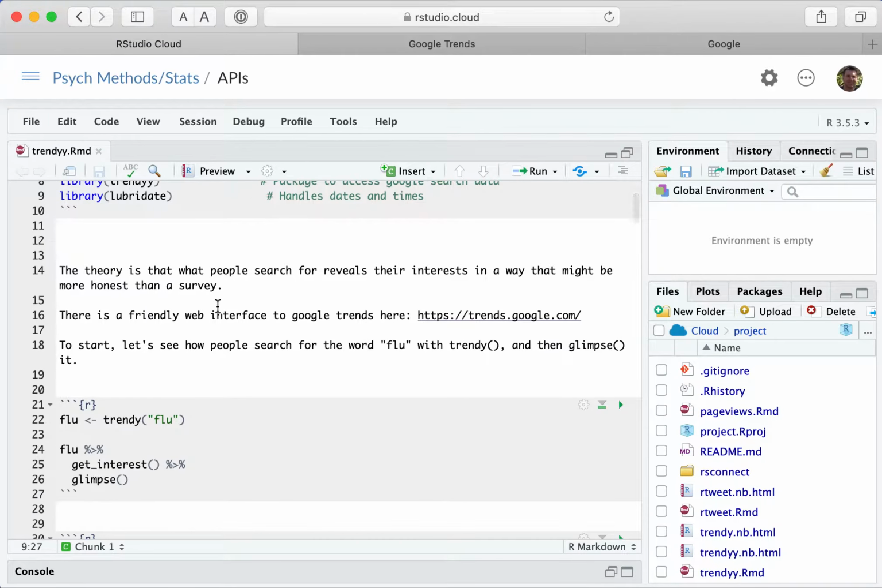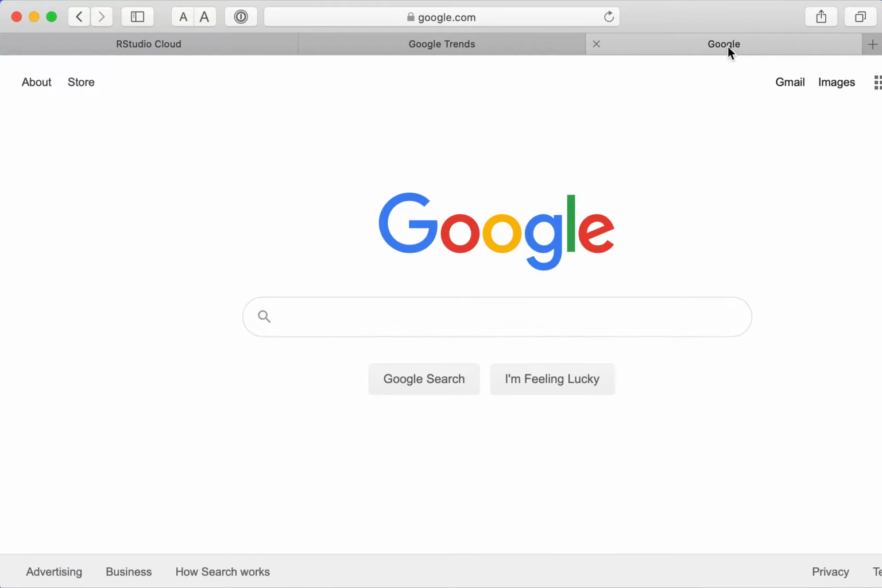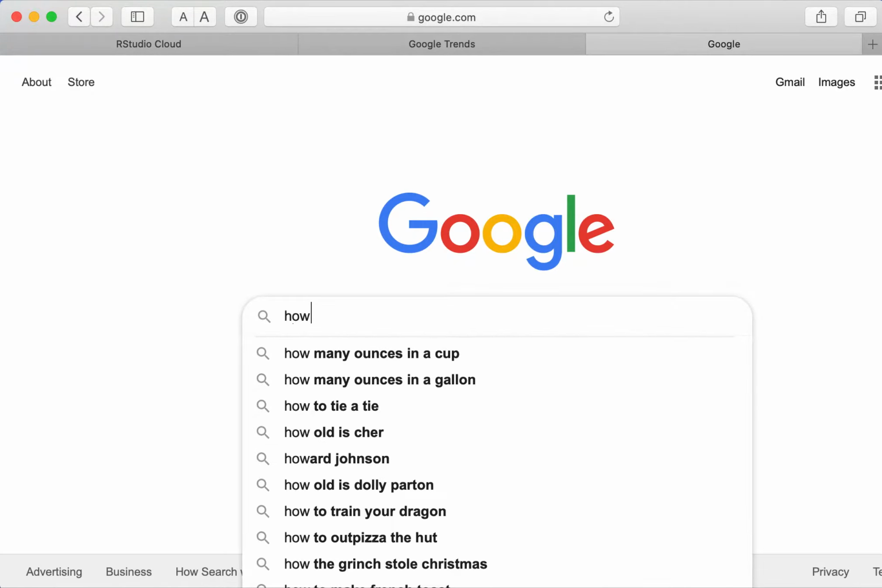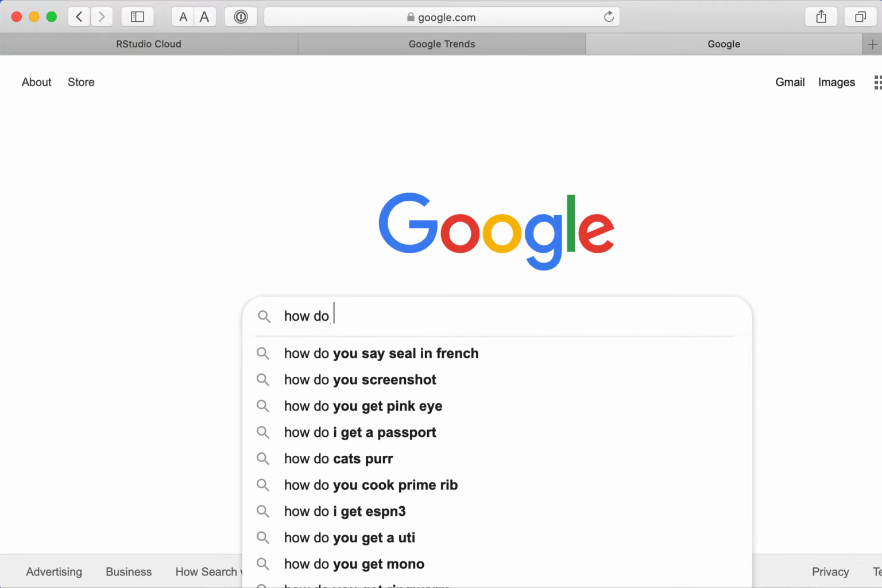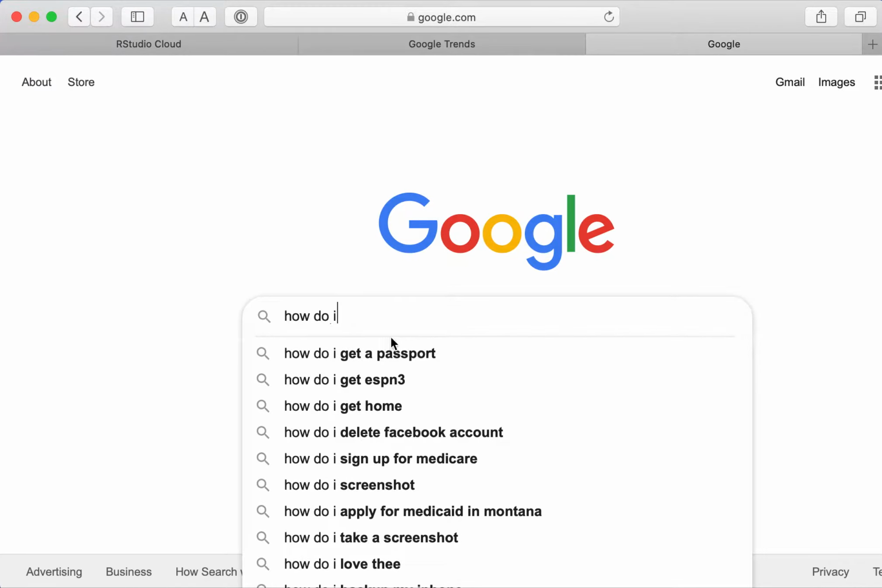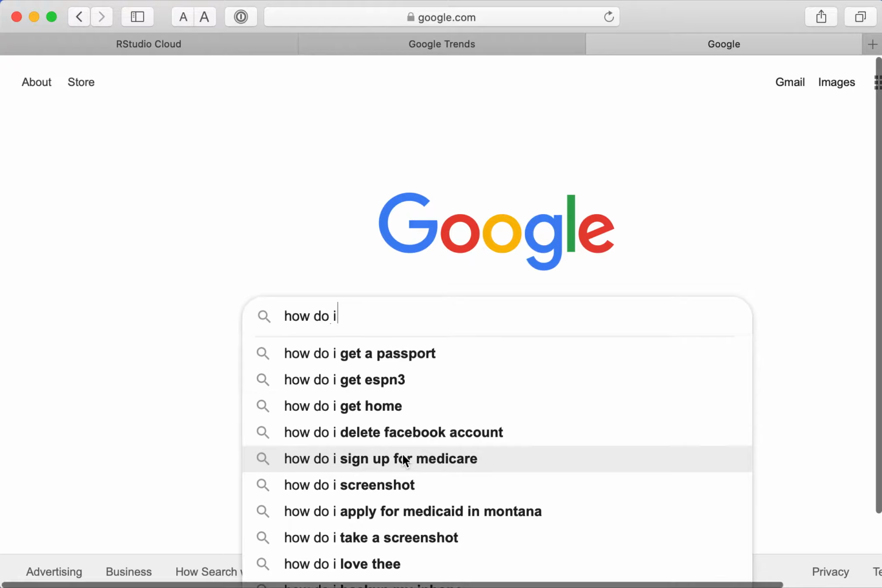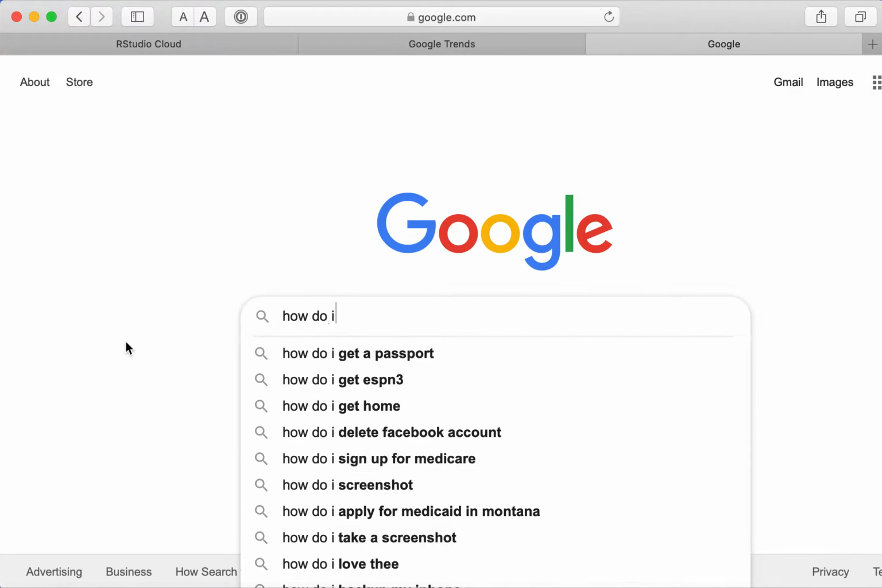And I say here the theory is that what people search for, like Google searches, reveals their interest in a way that might be more honest than a survey. And if you haven't seen Google Trends, you might go to Google, and one thing that's kind of fun to do is type in something like "how do I," and then see what these are, the most common things that people have looked for.